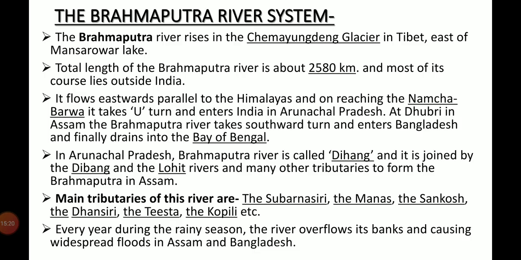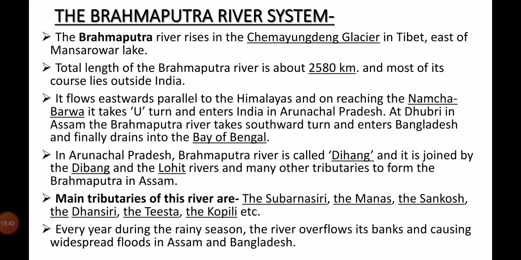The third Himalayan river is the Brahmaputra river. The Brahmaputra river rises in the Chemayungdung glacier in Tibet, east of Mansarovar lake. The total length of the Brahmaputra river is about 2,580 km, and most of its course lies outside India.